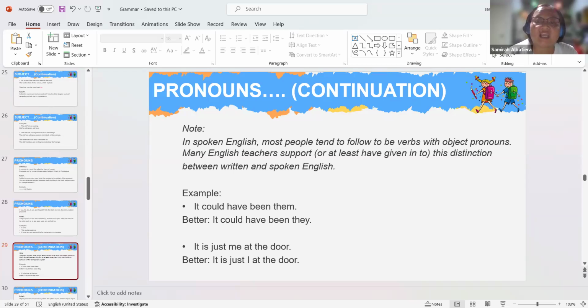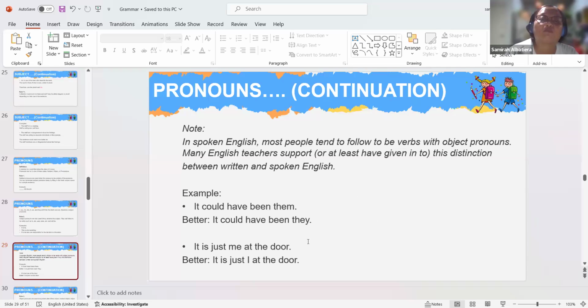It is just me at the door. Better is it is just I at the door. I is a subject pronoun. Me is an object pronoun. So it would be better instead of using an object pronoun, we use a subject pronoun.